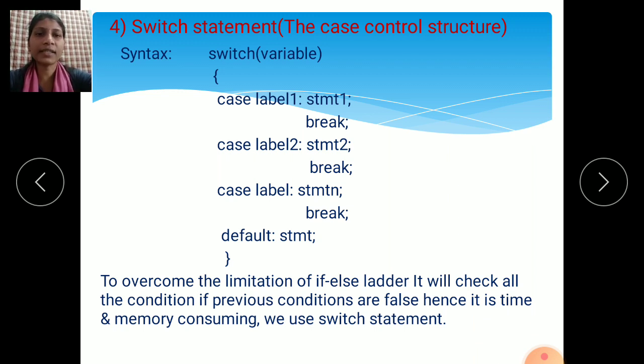It will work easily. To overcome the limitations of the if-else ladder, it will check all the conditions. If the first condition is false, it checks the second condition. If the second condition is false, it will check the third condition. If the third condition is false, it will check the fourth condition. Like this, up to n, it checks, and whichever case is true, that statement is executed. If all cases are false, then it will execute the default part, whatever statement you have written in the default part.